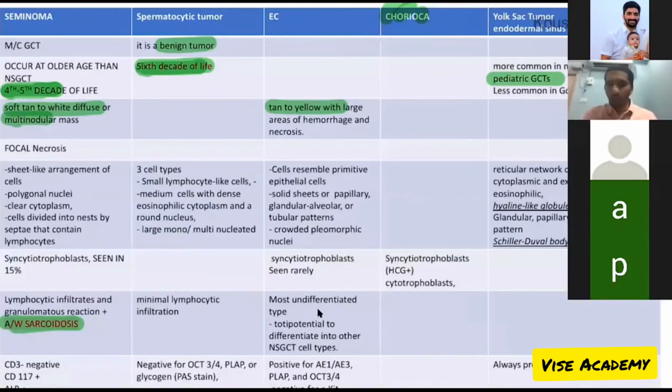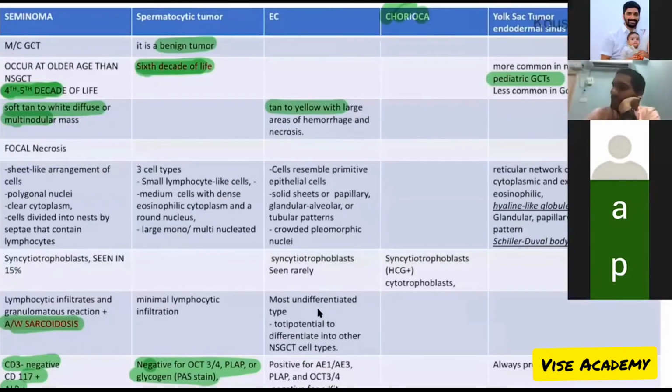And the tumor markers are also important. It is CD3 negative, CD117 positive, and ALP positive. Whereas your spermatocytic tumor is negative for all the markers. Negative for OCT, glycogen, and whatever markers. Spermatocytic tumor is late arising. It is negative for all the markers. It is a benign tumor. It is a good thing.